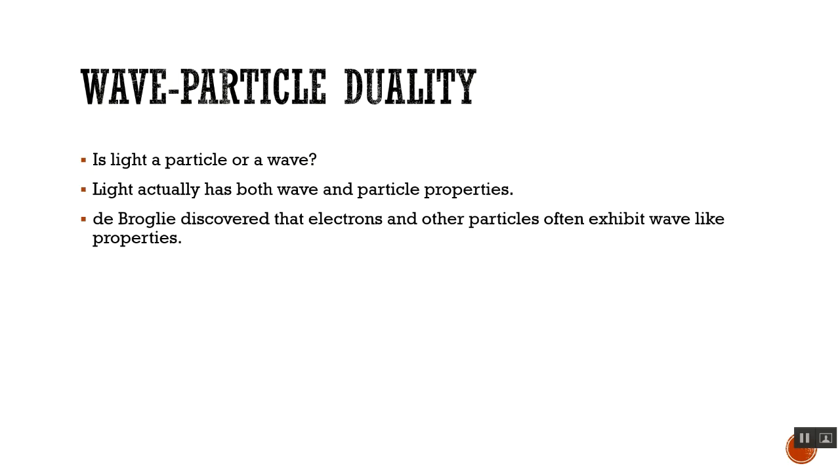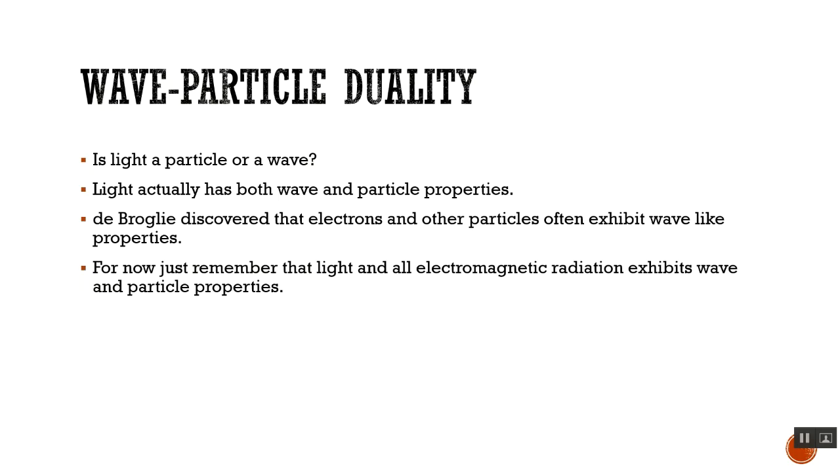De Broglie, another French physicist, discovered that electrons, which up to this point we have really just considered little bits of matter, also exhibit wave-like properties. So again, that quantum weirdness that we're running into. But for right now, let's just remember that light and all electromagnetic radiation exhibit wave and particle properties.